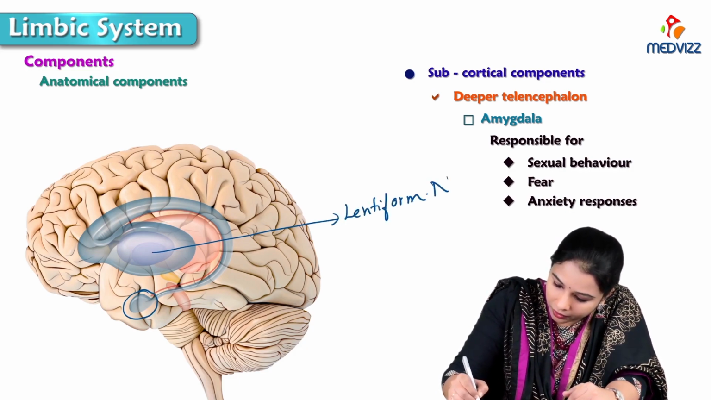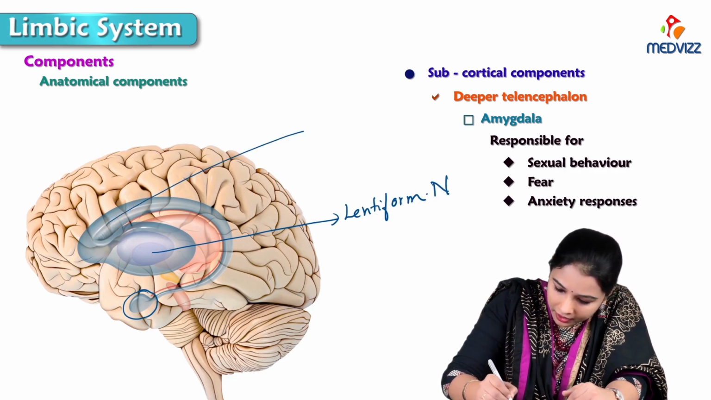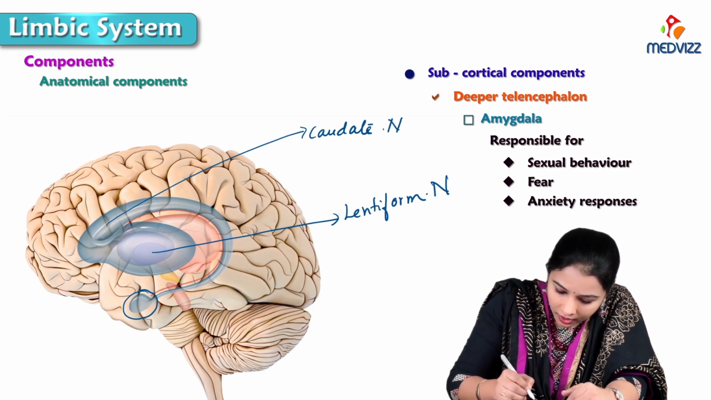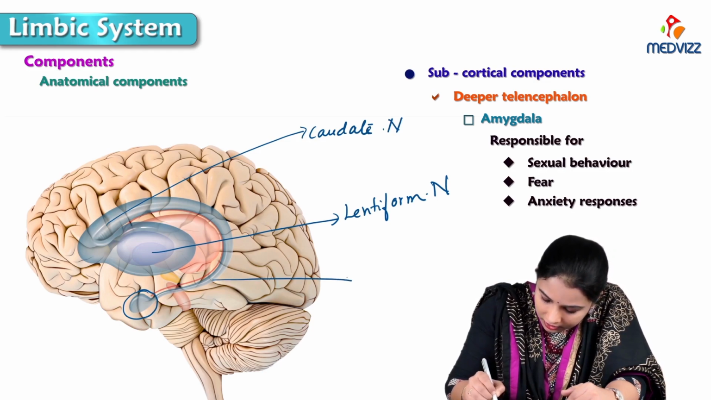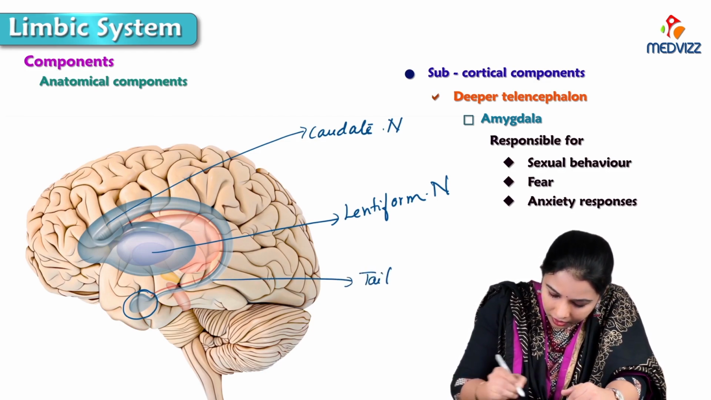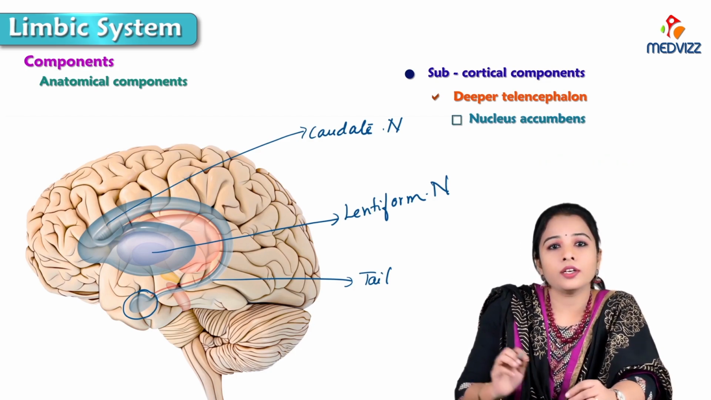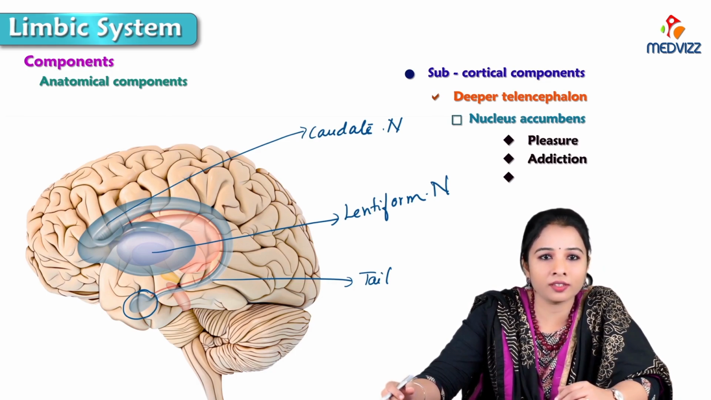I am writing N for nucleus. Then this is the caudate nucleus, head, body and tail of caudate nucleus. And we can see here the tail of the caudate nucleus. This is the tail of caudate nucleus, which terminally terminates in the amygdala. And nucleus accumbens, it is associated with the pleasure, addiction and reward.